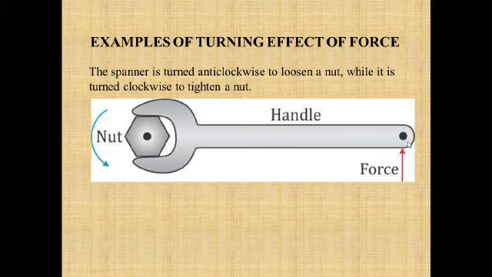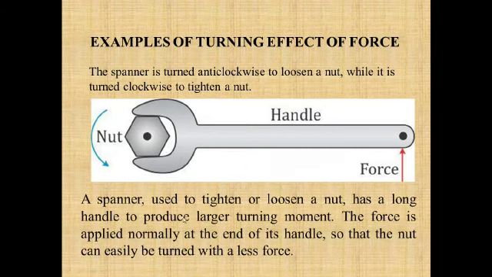So again, force is needed as well as the distance of the line of action of the force from the pivot. The force is applied normally, meaning the force should be perpendicular. It should not be like this. It should be completely perpendicular, and it should have a certain distance from the pivot.